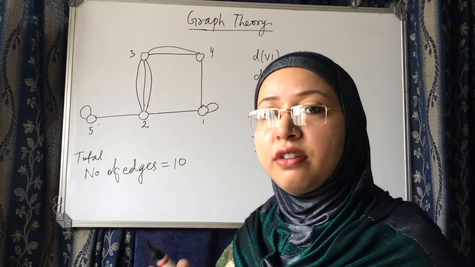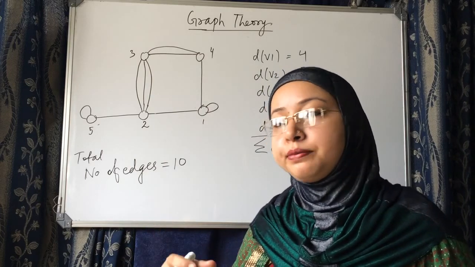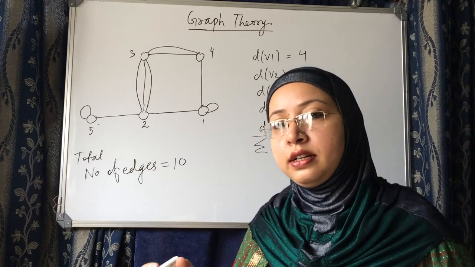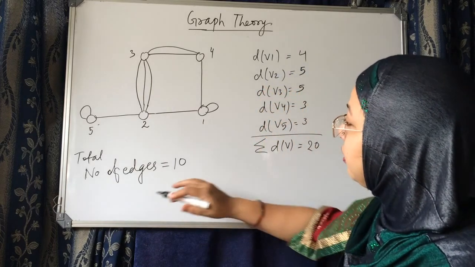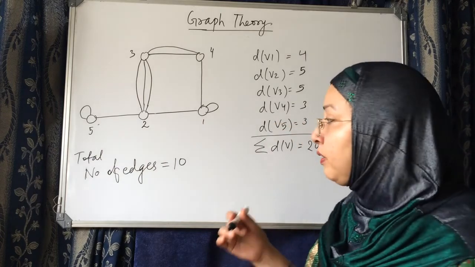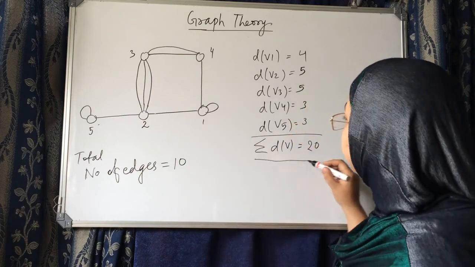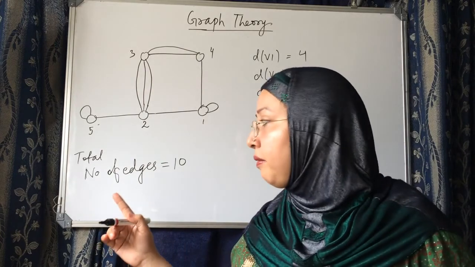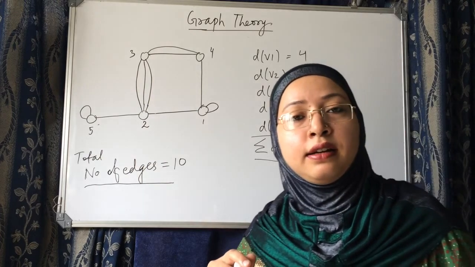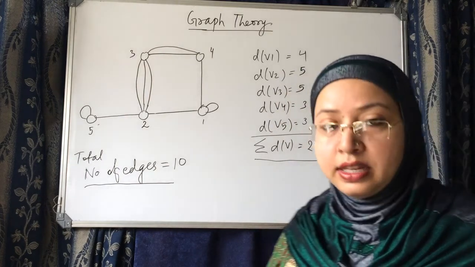Please make a note that a self loop is counted as 1 edge when counting edges, but when we have to find the degree of that vertex, then we have to count it twice. So what is the total number of edges? 10, and the sum of degrees of all the vertices is 20. In the theorem I had told you that the sum of degrees of all the vertices will always be twice the number of edges. See here, it is 10 and it is 20. I had shown you one example earlier also in the last video. Okay, so let's move on to other examples.